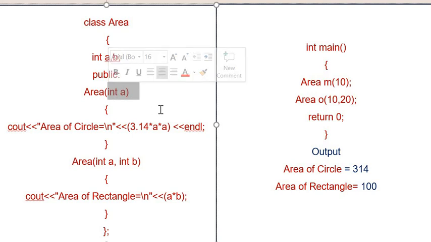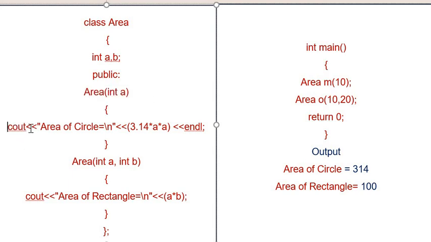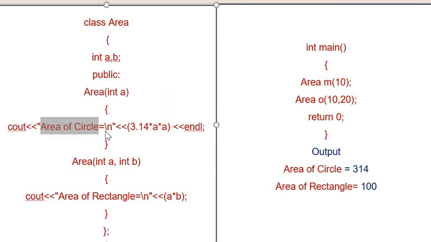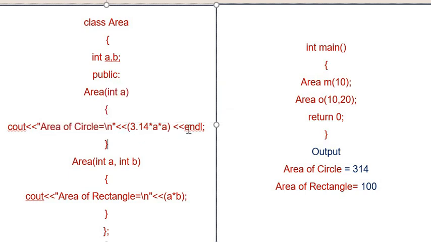This constructor will take one parameter as input, and the body of the constructor consists of a cout object and the insertion operator, and we have written here that area of circle equals 3.14 into a, and we have used the endl statement, and we completed the body of the constructor.